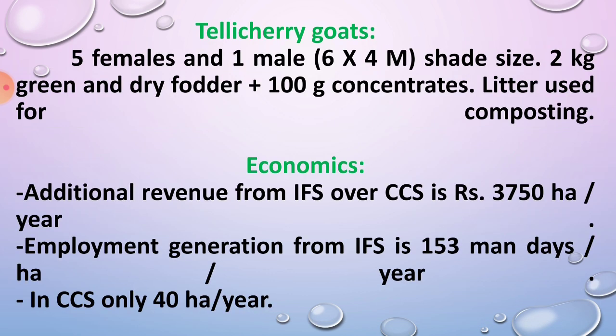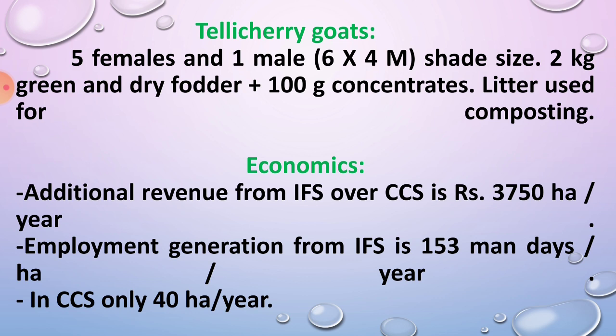Then you have to rear goats, that is Tellicherry goats. Tellicherry goats means milky goats. You have to rear 5 females and 1 male. The shed size is 6 into 4 meter. The daily requirement for each individual animal is 2 kg of green and dry fodder plus 100 gram concentrates. The litter, urine and sheep manure, the waste material, is used for composting purpose.